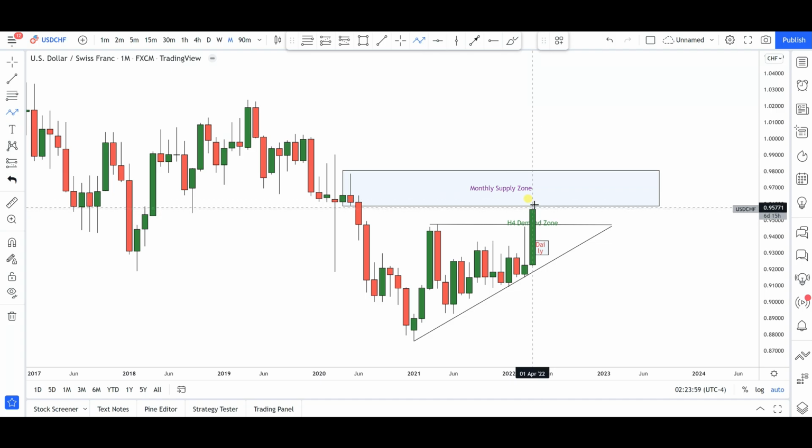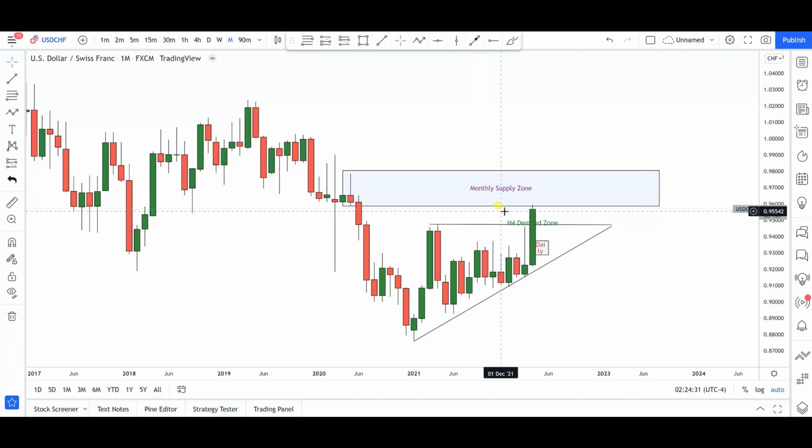Will we maybe get a pullback from here, maybe for a deeper retest of the supply zone that we have on the monthly, from where the bears might come into these markets to start pushing things to the downside again? Or will the bulls come into these markets and just continue pushing these markets to the upside? We might get a push to the downside to retest the high of this flat top triangle that was just broken, and then from there we might muscle again to the upside. Who knows? Only time is going to tell, but I just wanted to show you guys what I can see on my charts at the moment.